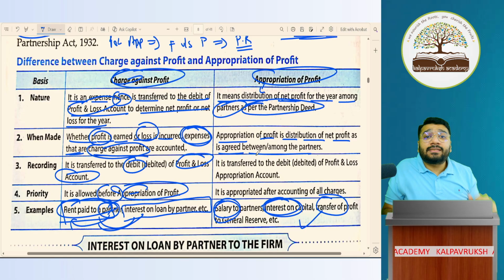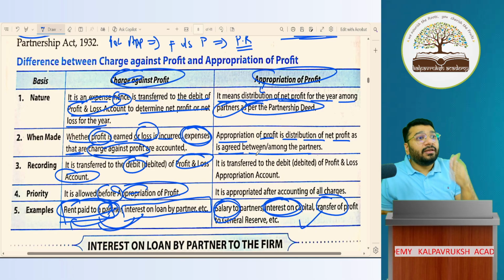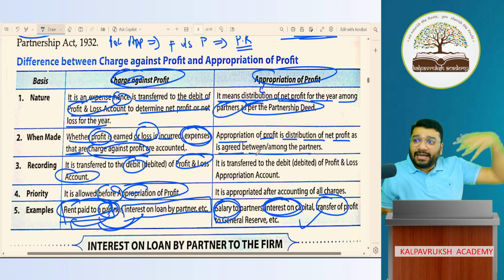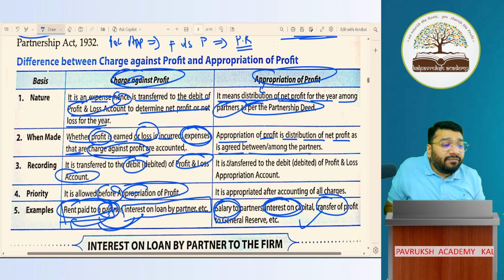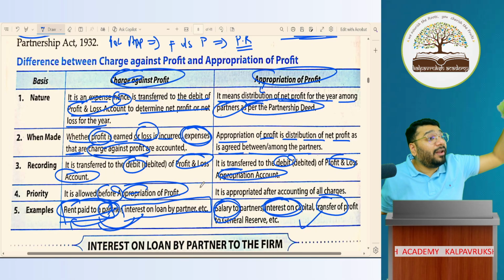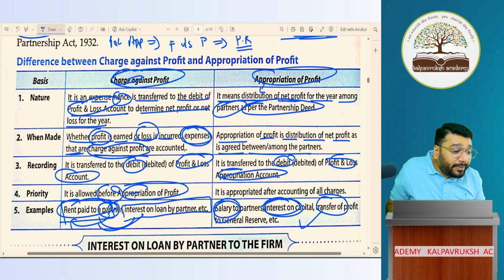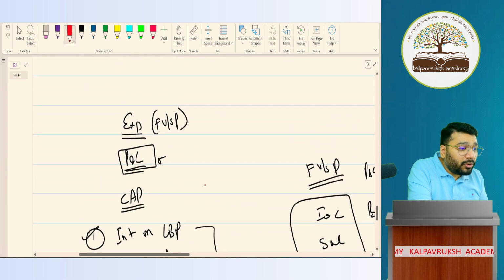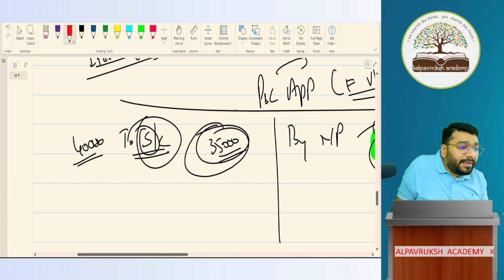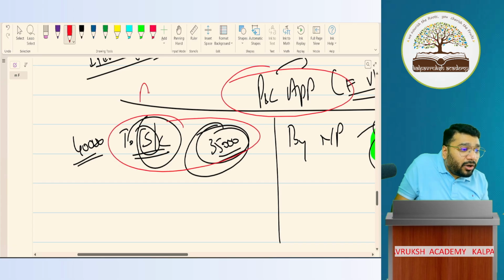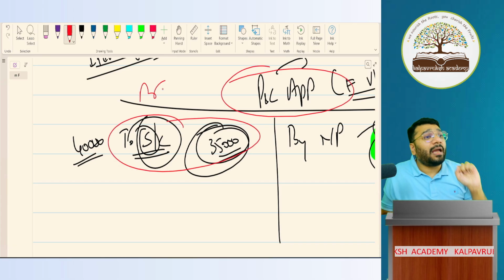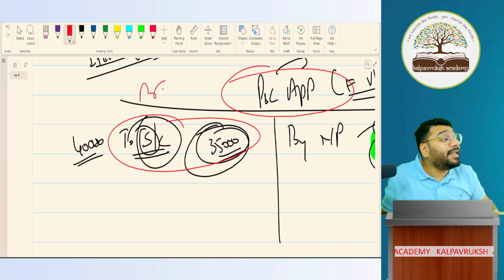Where do you record this? Since this is also expenditure, the salary that I pay to the partner is also expenditure. We transfer it to the debit side of the P&L account. Debit all expenses and losses. So in the P&L appropriation account, on the debit side we record salary, commission, interest on capital, because all these three are expenses in nature.